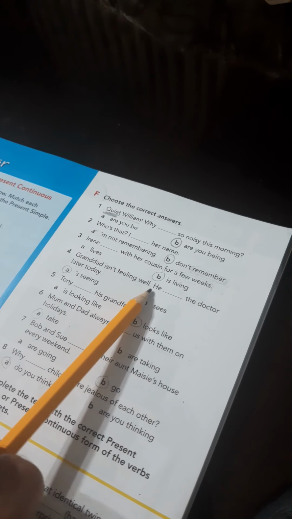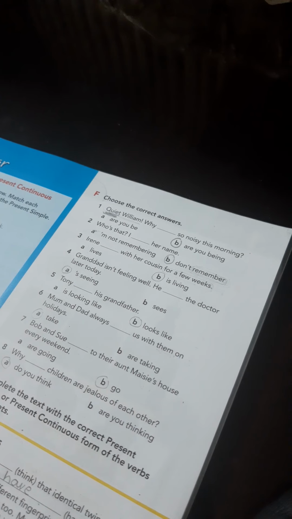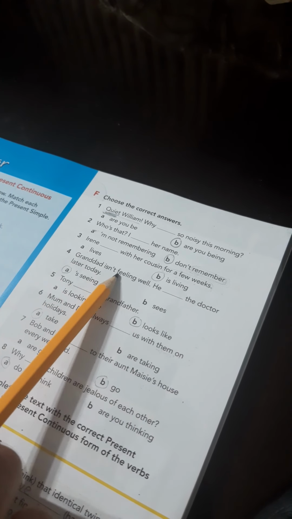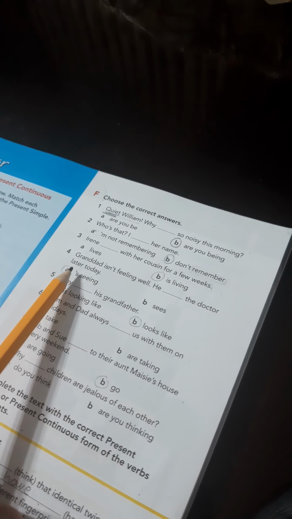Number 4. Granddad isn't feeling well. The doctor, later today. He's not feeling well, so he had a plan or he got an appointment with a doctor, okay, to see the doctor. So he is seeing the doctor later today. Here, Granddad is not feeling well. That's why he planned to go to the doctor. That's why we used is seeing.